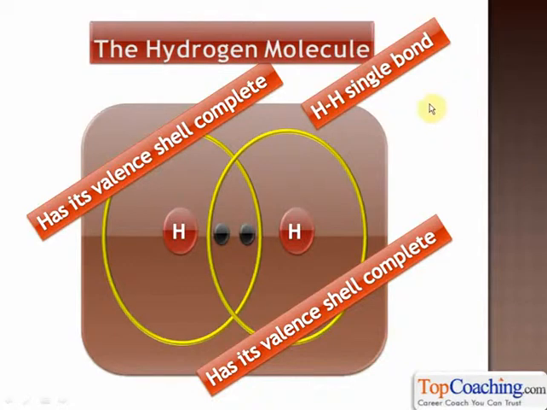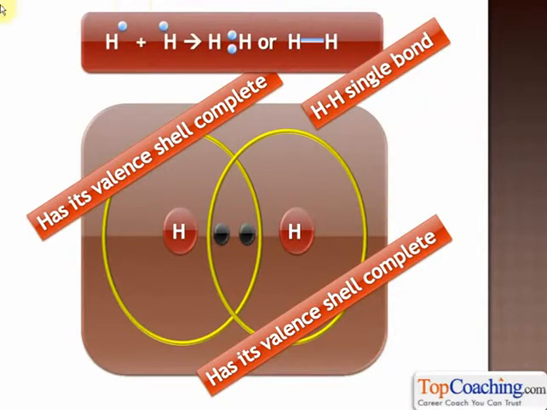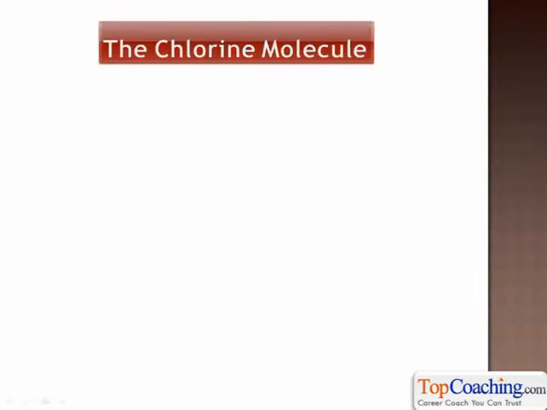You must remember this term. Here's the equation for the formation of the H-H single bond. As you can see, H here has 1 electron in its valence shell. H here has 1 electron in its valence shell. Both of these hydrogen atoms combine to form H-H or H bond H, that is the hydrogen molecule.